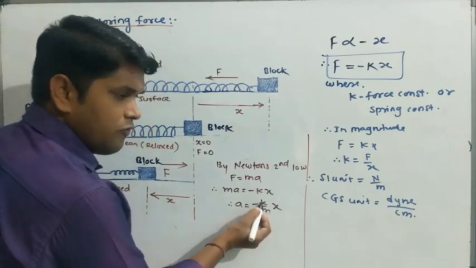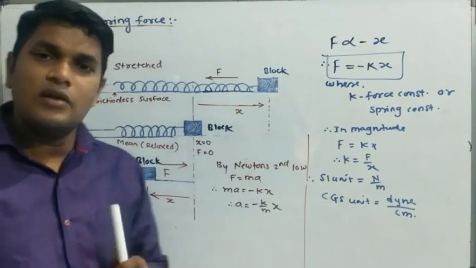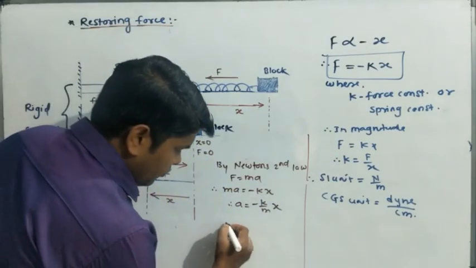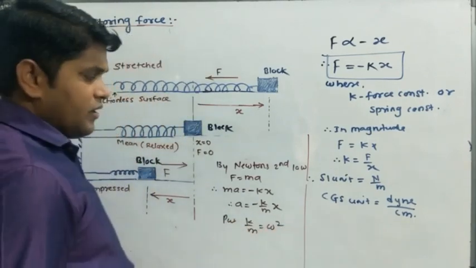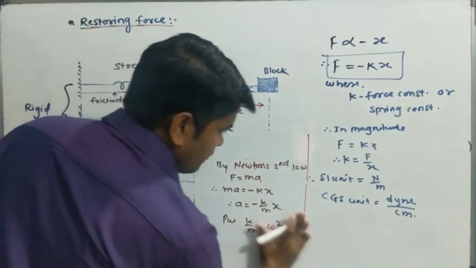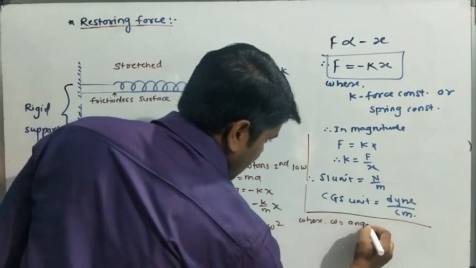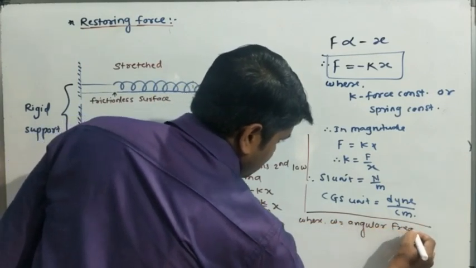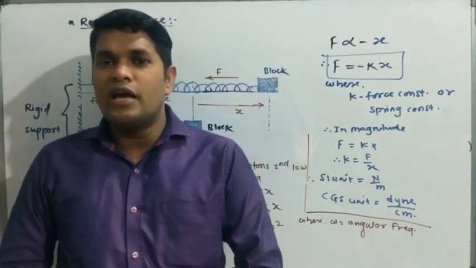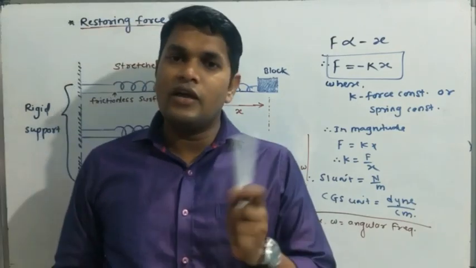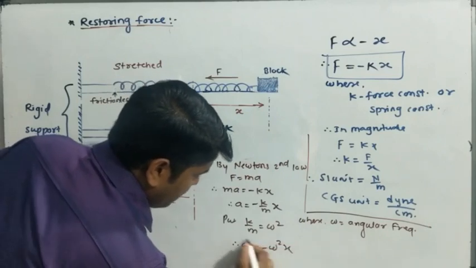Again k upon m: k is the force constant and m is the mass of the body, object or particle, so the ratio k upon m is again constant. So here we put k upon m equal to omega square, where omega is called the angular frequency. In chapter 4, rotational dynamics, omega is called the angular velocity, but here omega is angular frequency. So we get a is equal to minus omega square x.